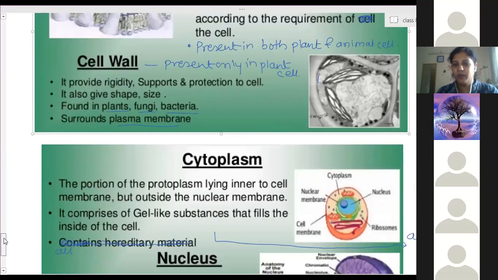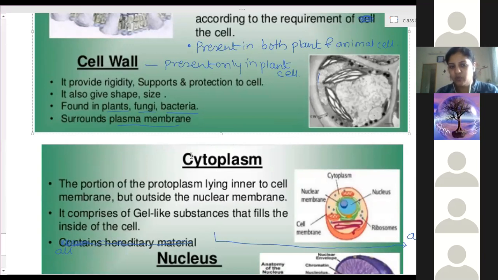Okay. Cytoplasm is a fluid medium, a jelly-like substance present between the nuclear membrane, nucleus and the cell membrane, called cytoplasm. Many cell organelles are present in the cytoplasm, and all the biochemical reactions are performed in the cytoplasm.